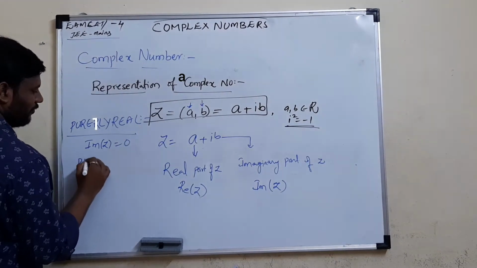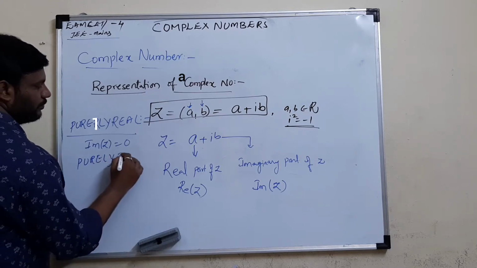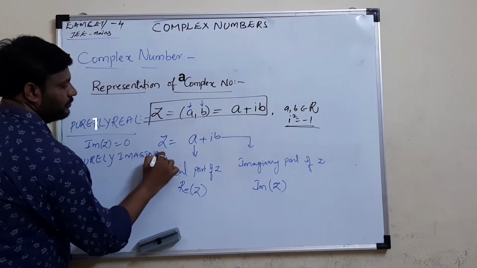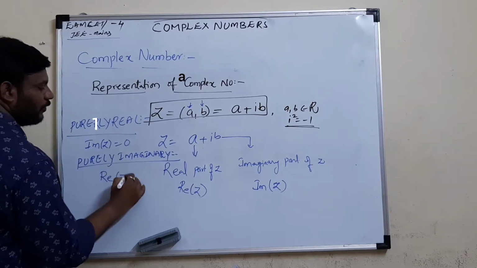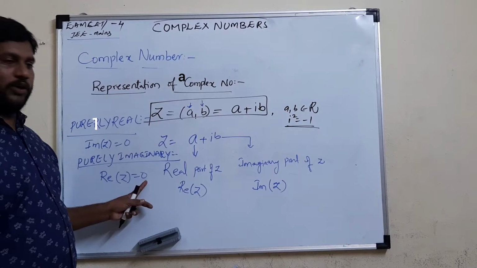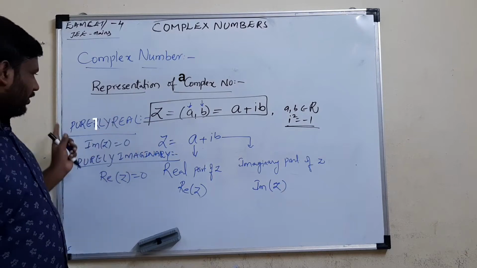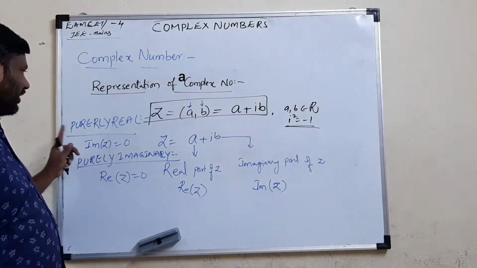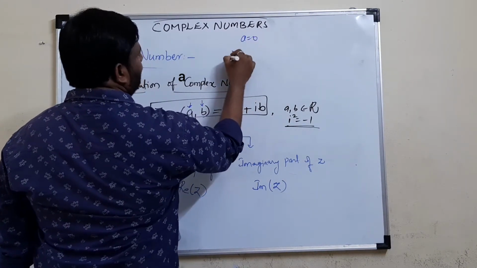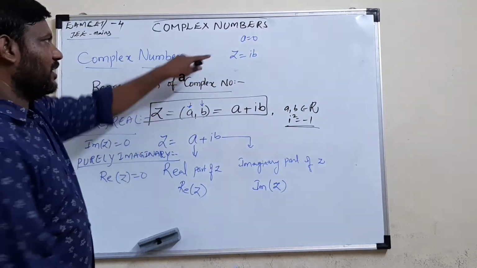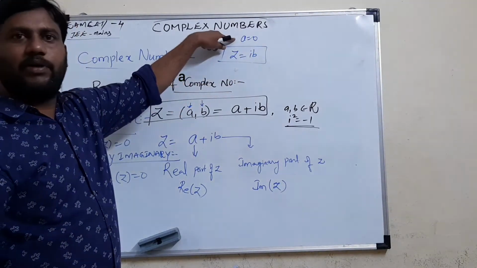Similarly, we have purely imaginary. We can say that a complex number is purely imaginary when the real part of z is equal to 0. If it is purely real, its imaginary part will be 0. For example, in a + ib, suppose a equals 0, then the complex number becomes z = ib. This is nothing but purely imaginary, because the real part is 0.